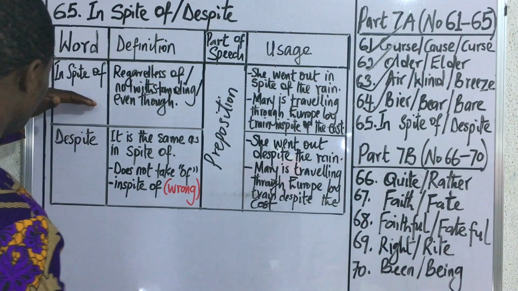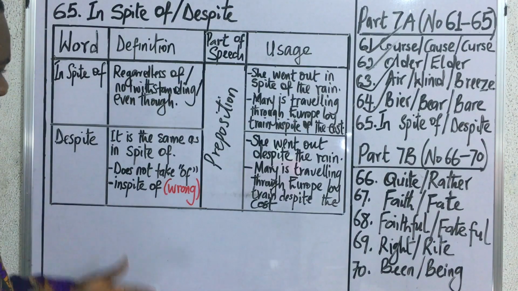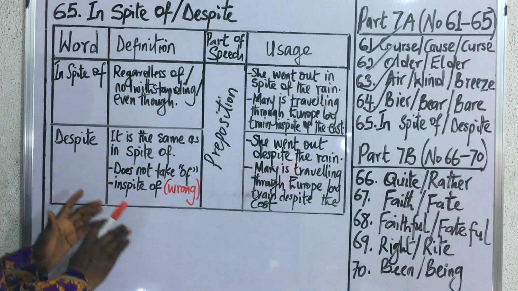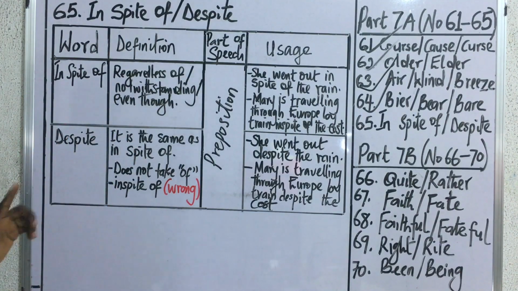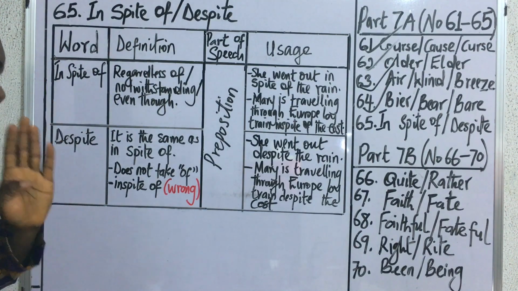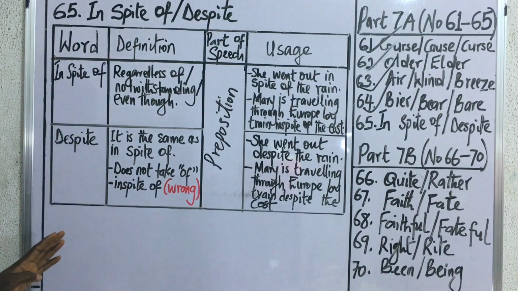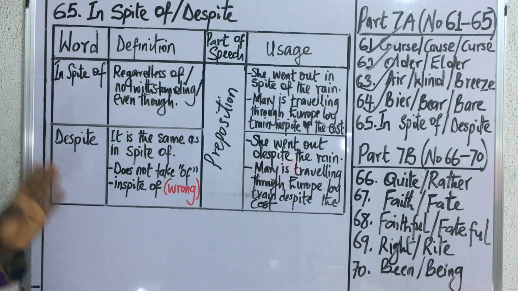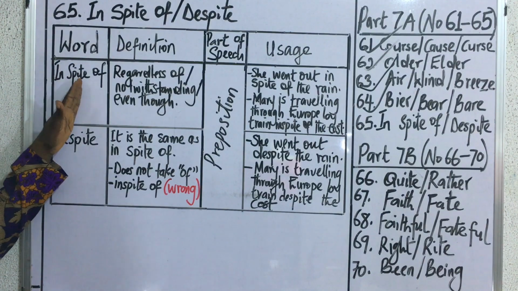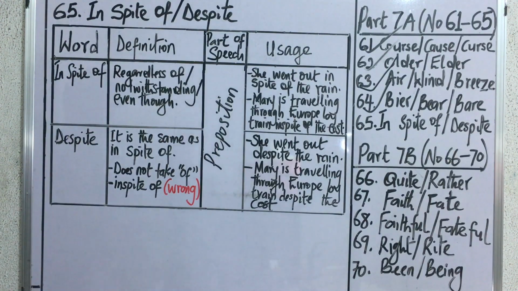So in spite of and despite mean the same thing. But there's something very important about these words that we must take note of. And that is the fact that in spite of must be written as what? Three words. In and spite and of, they are all separated.